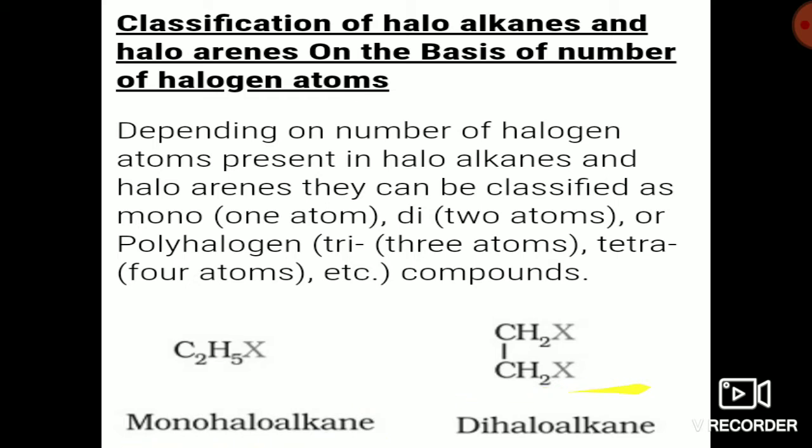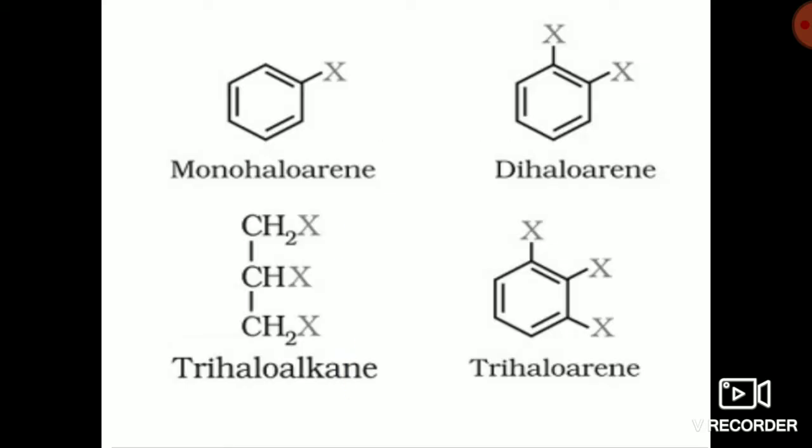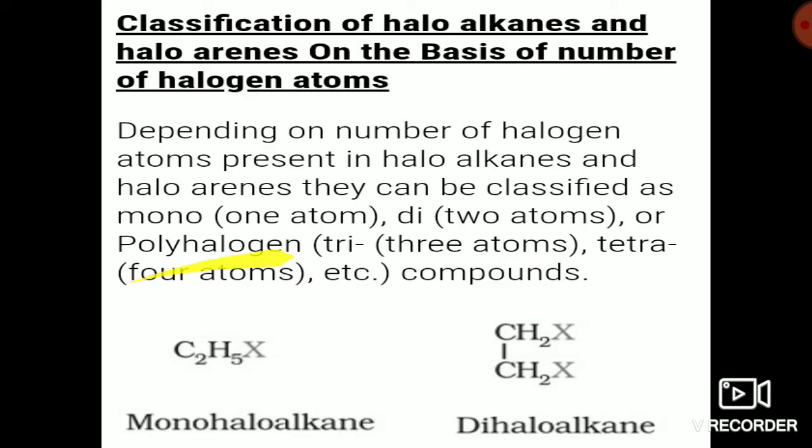If it has two halogen atoms, it is a dihaloalkane. If there are 3, it will be a trihaloalkane. If 4, a tetrahaloalkane. Basically we categorize as mono, di, and from 3 onwards poly. If any compound has 3 or more halogens, we consider it a polyhaloalkane. In poly we might have 3, 4, 5, 6, 7, and so on.